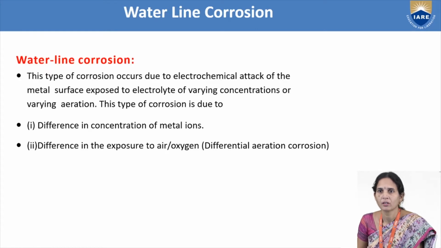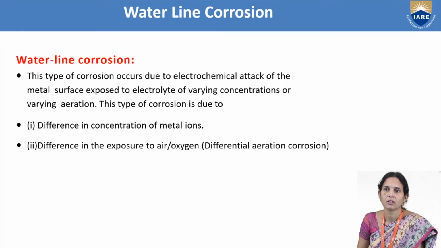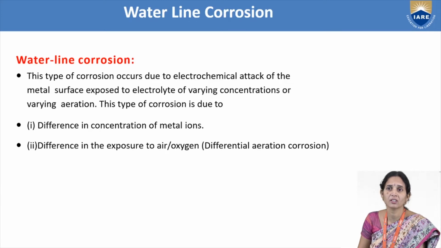Waterline corrosion. This type of corrosion occurs due to electrochemical attack of the metal surface exposed to electrolyte of varying concentrations or varying aeration. Means if the electrolyte has different concentrations, when the metal is exposed to them, then the metal will undergo corrosion. Varying aeration means differential aeration, that is, different concentrations of oxygen in the atmosphere; then also waterline corrosion takes place.